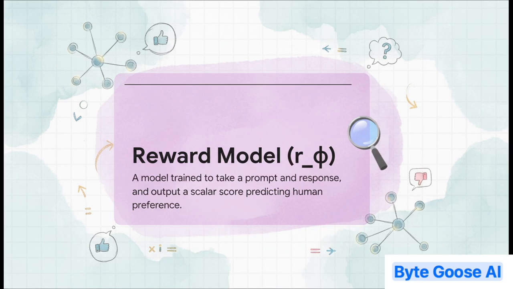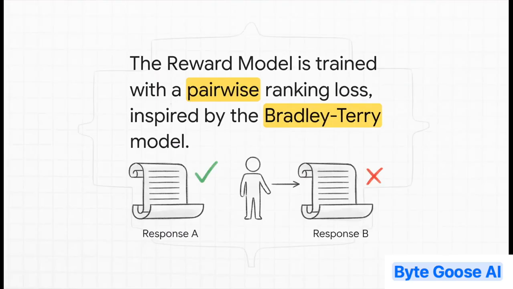And you can think of it exactly like an automated preference judge. Its entire purpose in life is to look at a prompt and a response and then spit out a single number, a score, that predicts how much a human would probably like that response. So how do you train a model to do that? Well, this is where it gets really clever. We don't try to teach it to predict an absolute score, like this answer is a 7 out of 10. That's way too hard and subjective. Instead, we just teach it to answer a much simpler question. Which of these 2 is better?